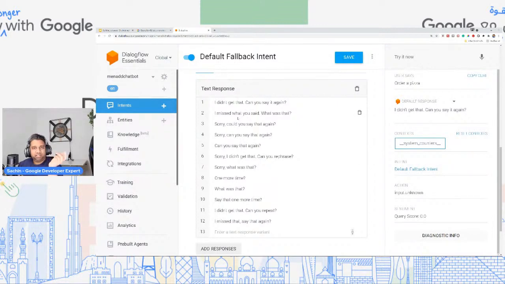One of the other key elements to keep in mind when you're designing conversational chatbots or conversational applications is to always keep your responses in such a way that they guide the user to a specific action. In this case, we haven't designed our chatbot to be a production-ready application.